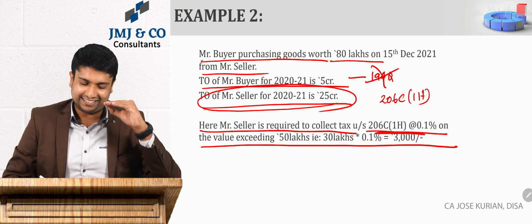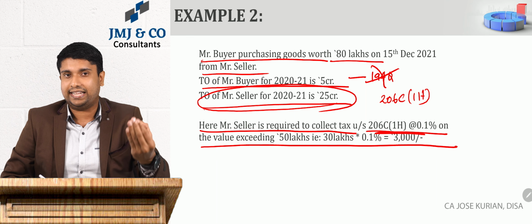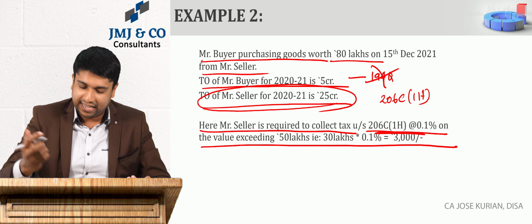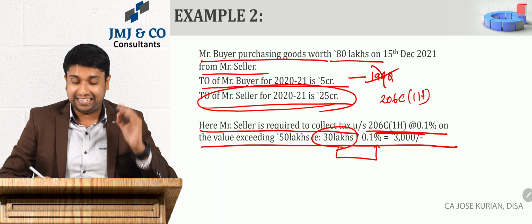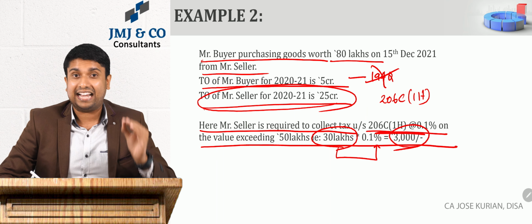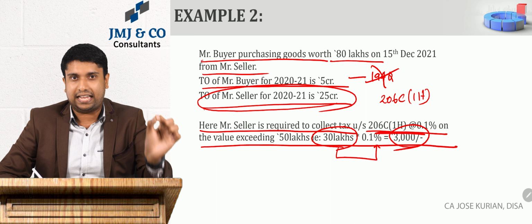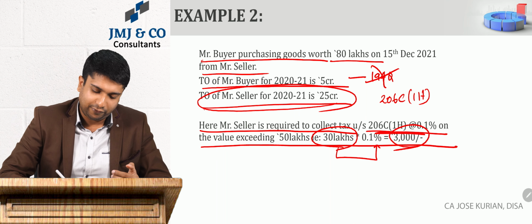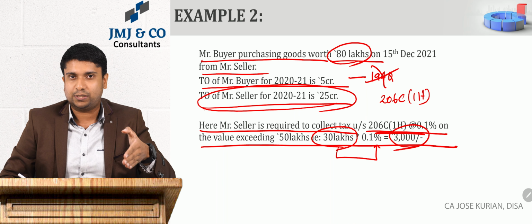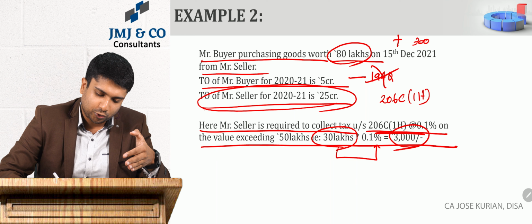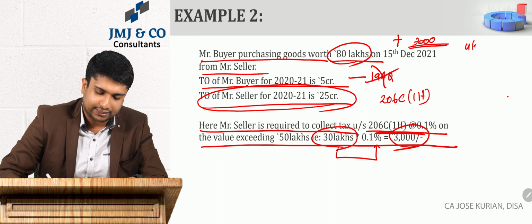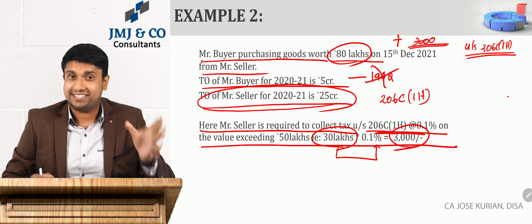That means here the total value of sales was 80 and the value exceeding 50 would be 30 lakhs. On that 30 lakhs, 0.1 percent will become 3000 rupees, which is the tax to be collected by the seller. Apart from collecting the 80 lakhs sales value, he should collect an additional 3000 rupees from the buyer because it is covered under section 206C1H. Hope you got what I said.